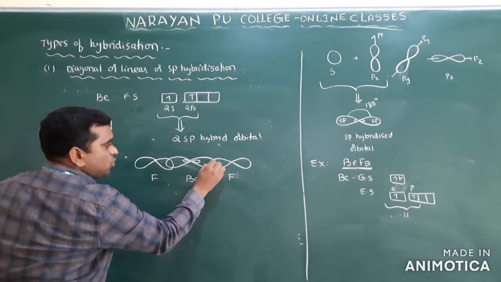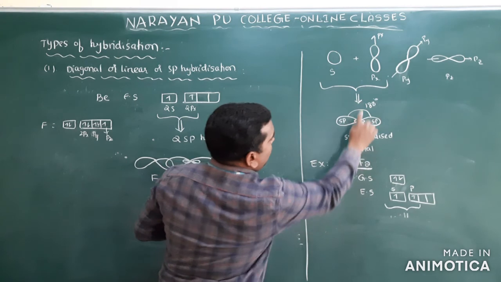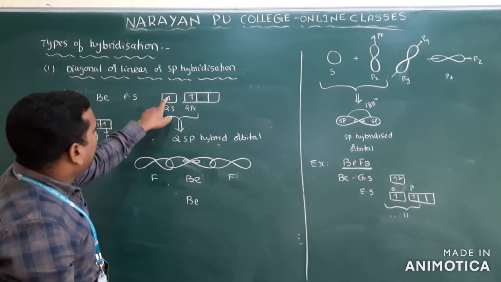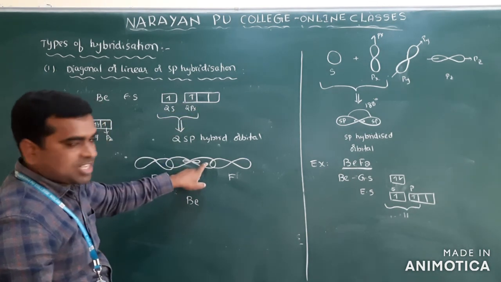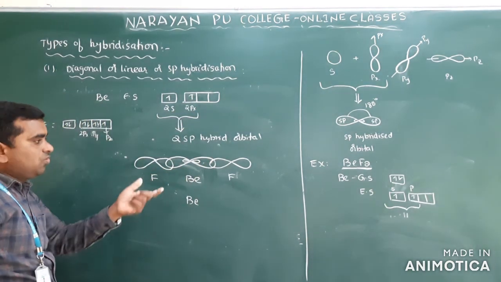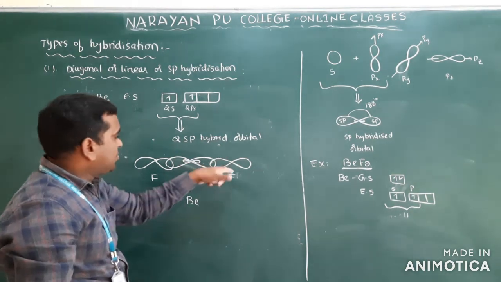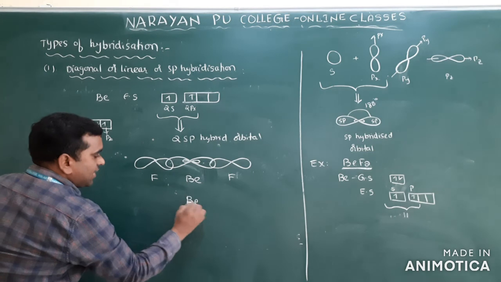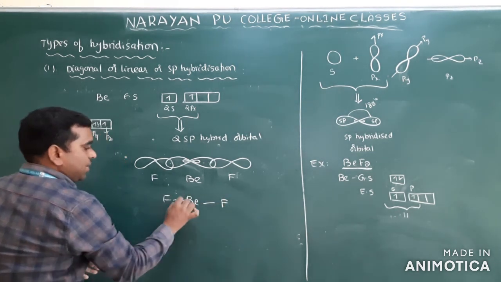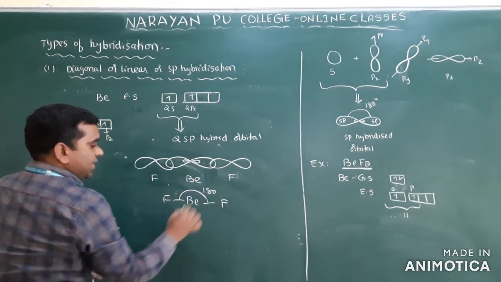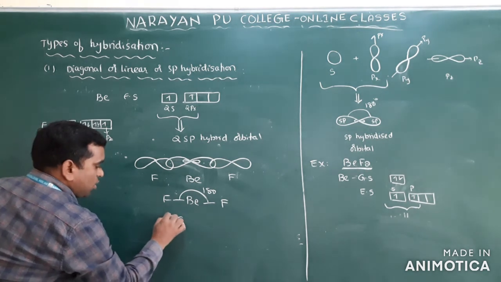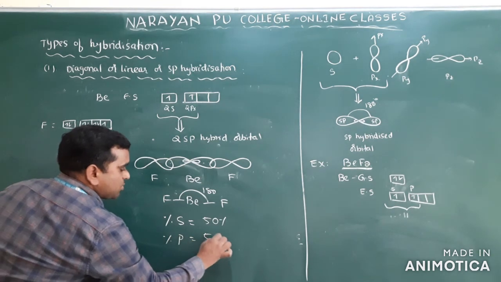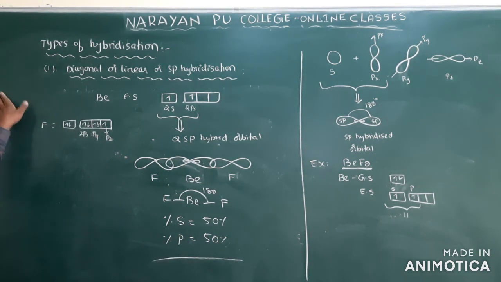Overlap means 2 electrons will be there. One electron in 1 sp orbital and 1 electron in the other sp orbital. We will not talk about the electrons, so that's why we are talking about orbitals. Overlapping means you get one bond, that is Be-F. And this is 180 degrees. So what is the S character? The percentage of S character here is 50%. The percentage of P character here is 50%. This is about sp hybridization.